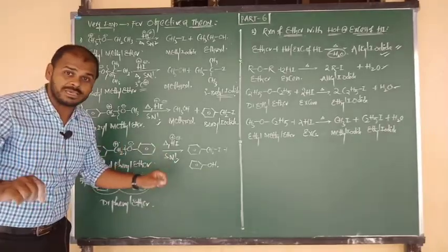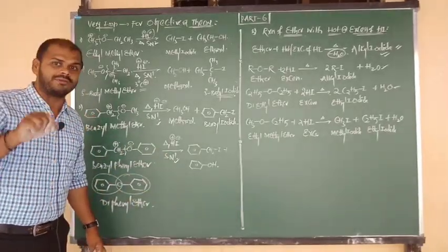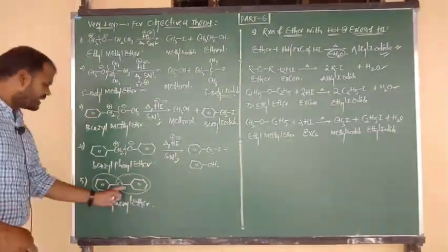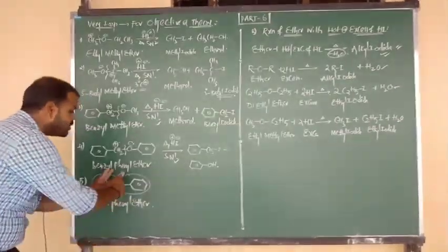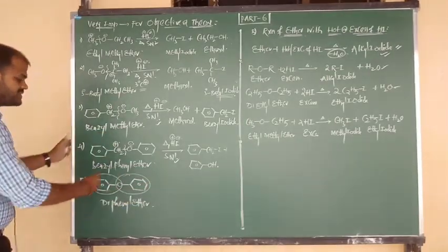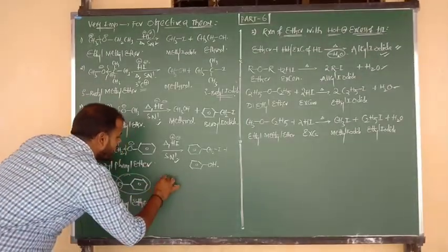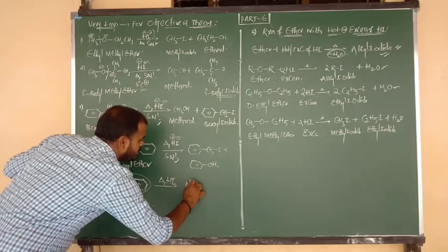Can you cleave the phenoxy group? The phenoxy group never undergoes cleavage because the phenoxide ring is more stable. The phenoxide ring is more stable due to resonance. Here C-O cleavage is not possible. If C-O cleavage is not possible, on reaction with HI, you are not going to get any product.